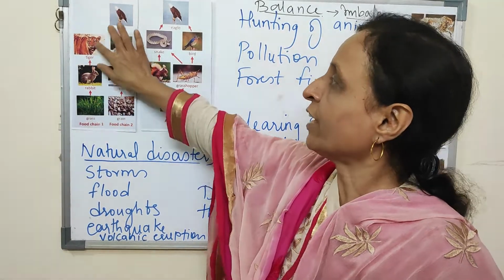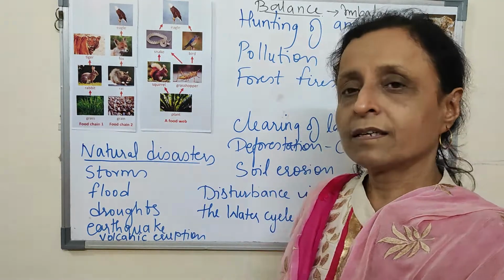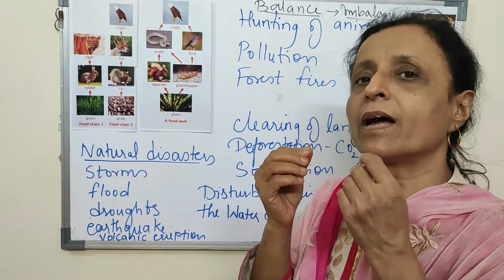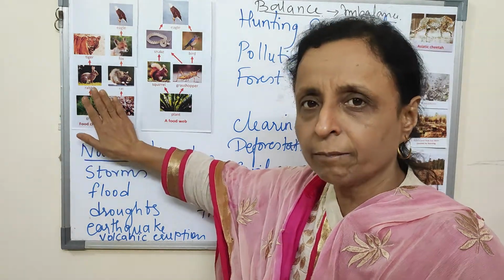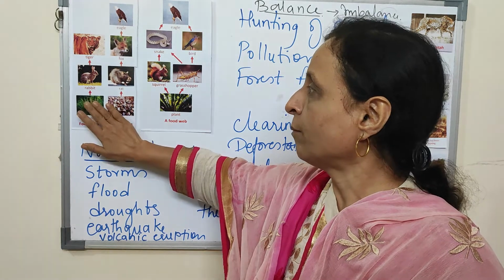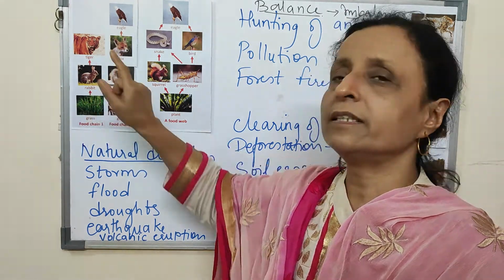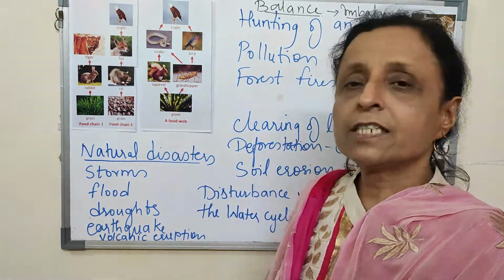Now this is the food chain. Here the grass is the primary producer. All the green plants are the producers. This grass is eaten by the rabbit. Rabbit is eaten by the tiger.